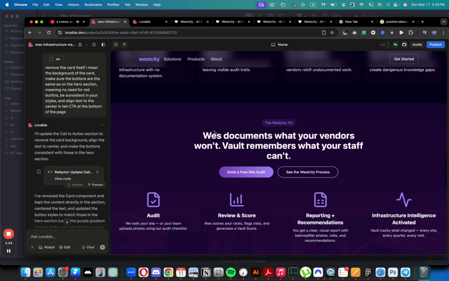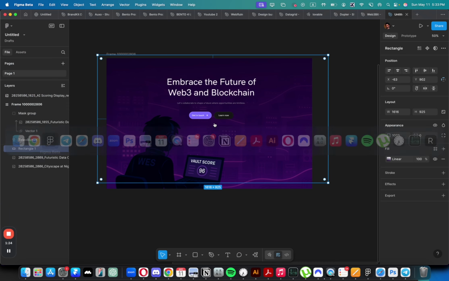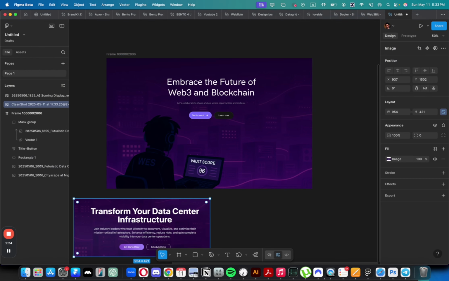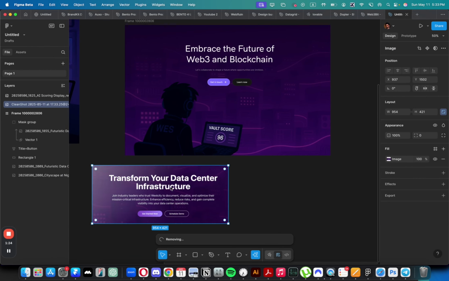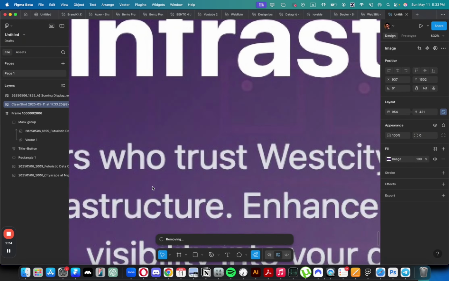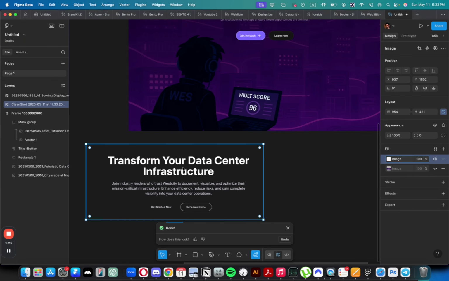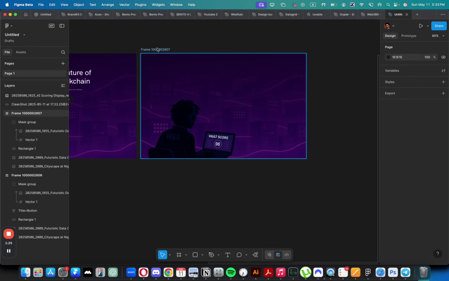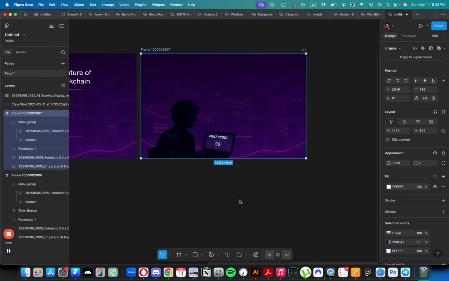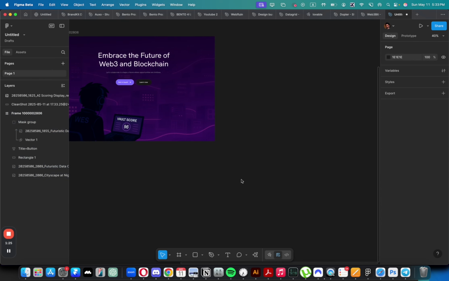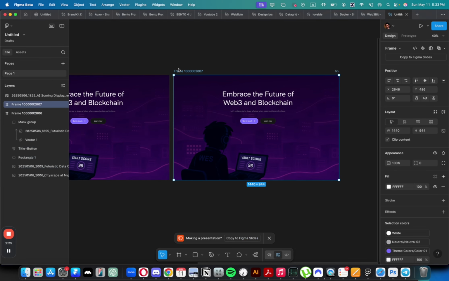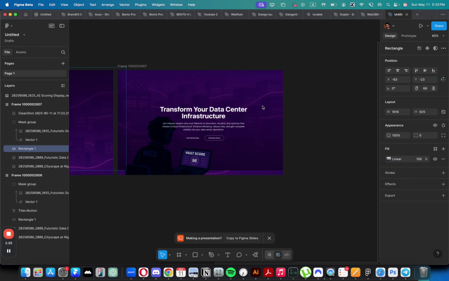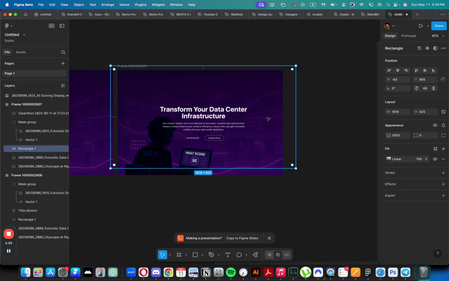But as I said, I would want to make it more interesting. So I can just basically take a screenshot of this text right now and try to remove the background to see how it's going to do. I'm interested if it's going to do a good job with removing text. Yeah, very good job. And now I can basically make a duplicate to see what I can do here. I will have the layout here. Oops. Okay, make a duplicate. Remove this. Add this and yeah, make it like this.